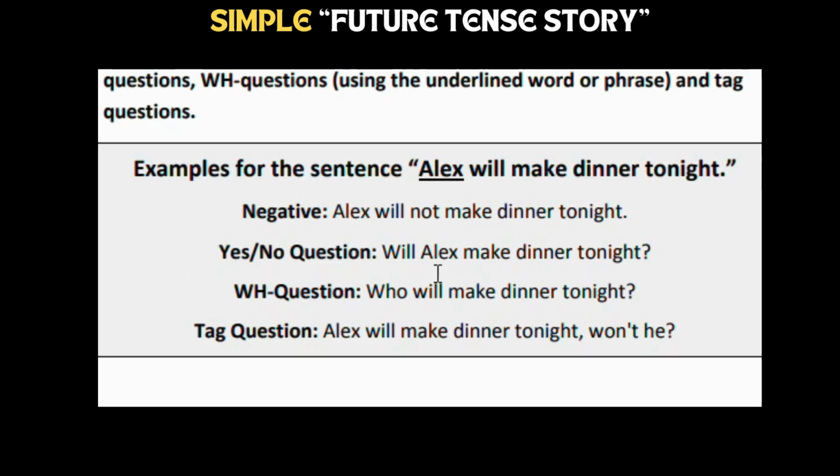Yes/no question, interrogative: Will Alex make dinner tonight? Someone is asking whether Alex will make dinner. WH question: Who will make dinner tonight? Alex. Tag question: Alex will make dinner tonight, won't he? The question ends at the end with a tag, won't he?